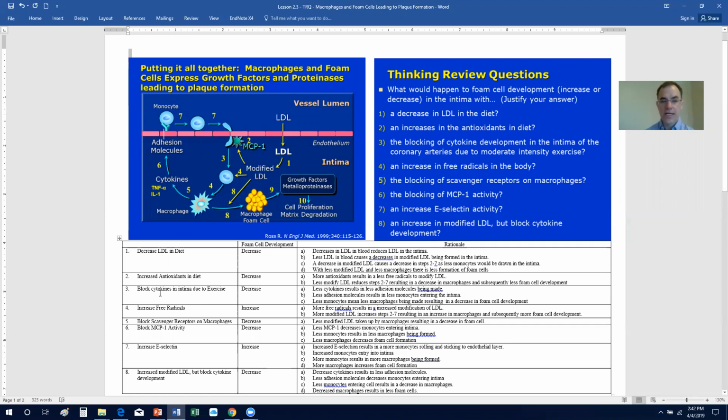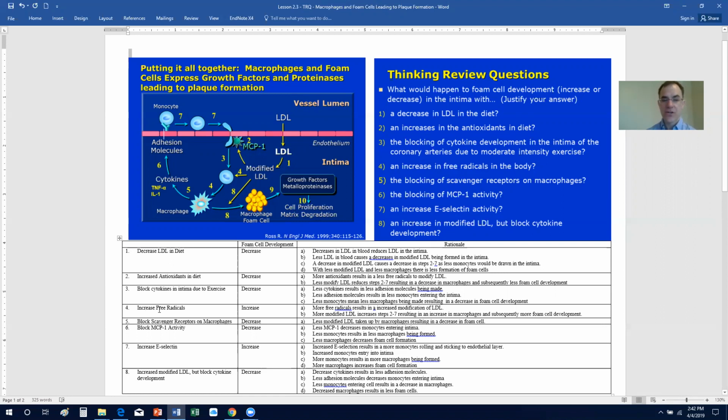Also, you have the blocking of cytokines in the intima due to exercise. So you prescribe someone to do exercise, and that's going to cause a decrease in foam cell development. And the reason for that is that we have a reduction in cytokines that reduces the amount of adhesion molecules that are going to be made. Less adhesion molecules means less sticking and rolling of the monocyte. Therefore, less monocytes come in, less macrophages are made, and therefore less foam cells are formed.